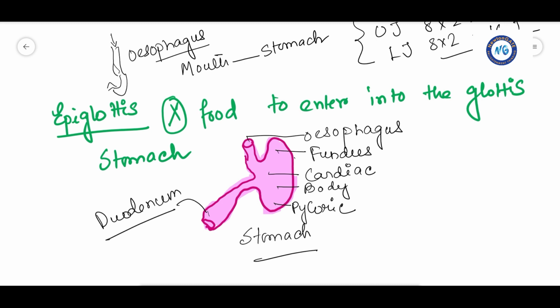The stomach is located in the upper left portion of the abdominal cavity, which has 4 parts. That is the cardiac portion into which the esophagus opens. Here in this cardiac portion, the esophagus opens or moves down the food. Then the fundic region, then the body, which is the main central region, and the pyloric portion which opens into the first part of the small intestine.